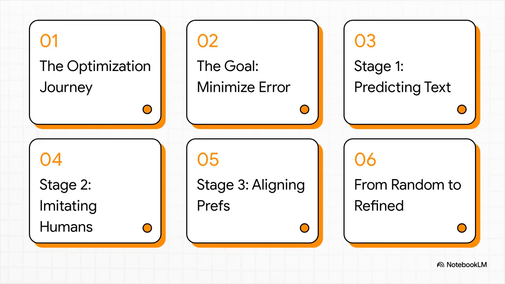Okay, so here's how we're going to break this down. First, we'll get a feel for what this optimization journey actually looks like. Then we'll dive into how this applies to large language models in 3 very distinct stages.